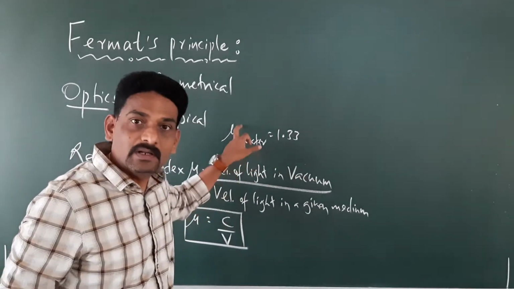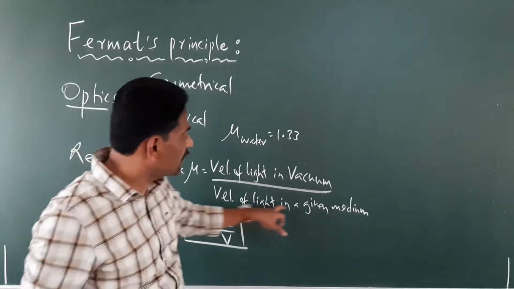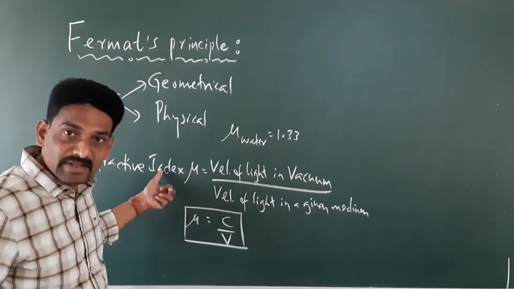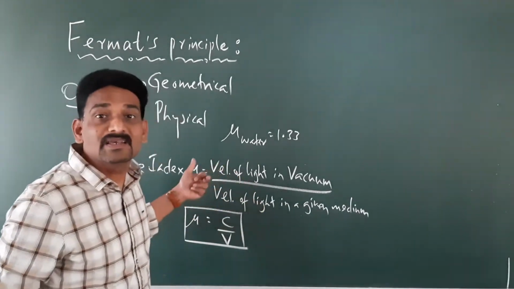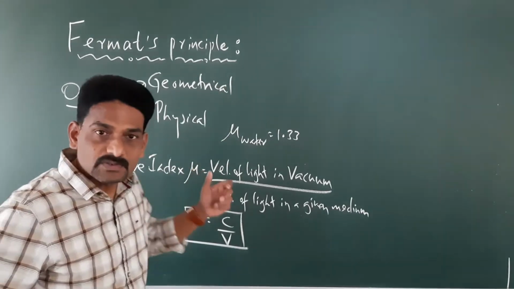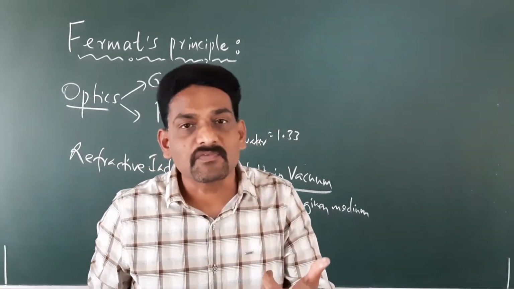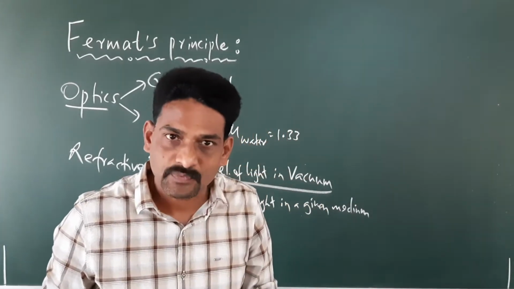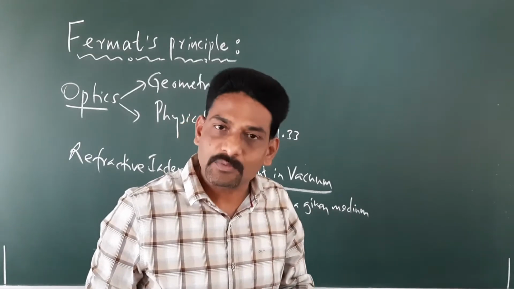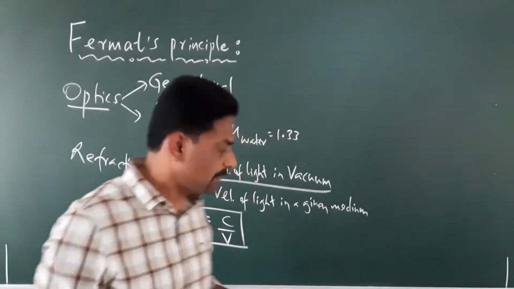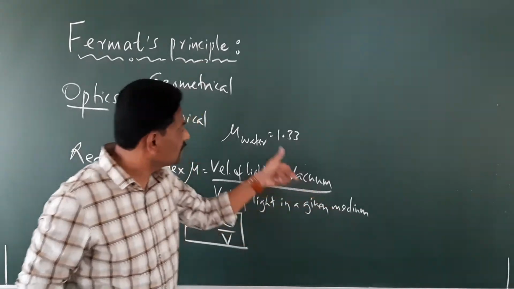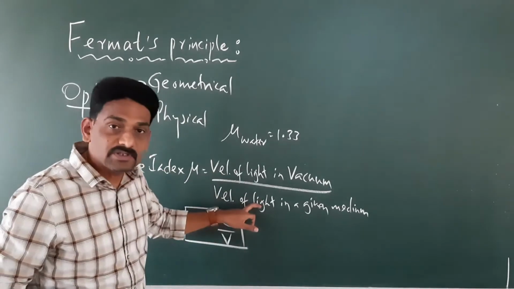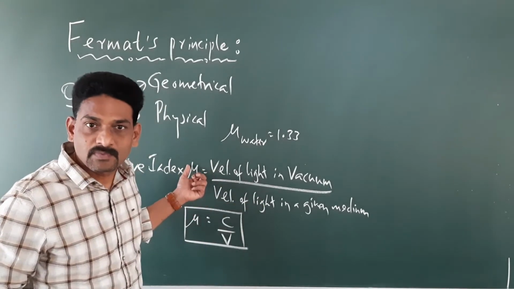So this depends upon what? This depends upon the velocity of light in a given medium. The lesser this value, the more the refractive index; the more this value, the lesser the refractive index. In general, the refractive index of vacuum or air is taken as 1. That is the reference value. So depending upon the velocity, the refractive index changes.